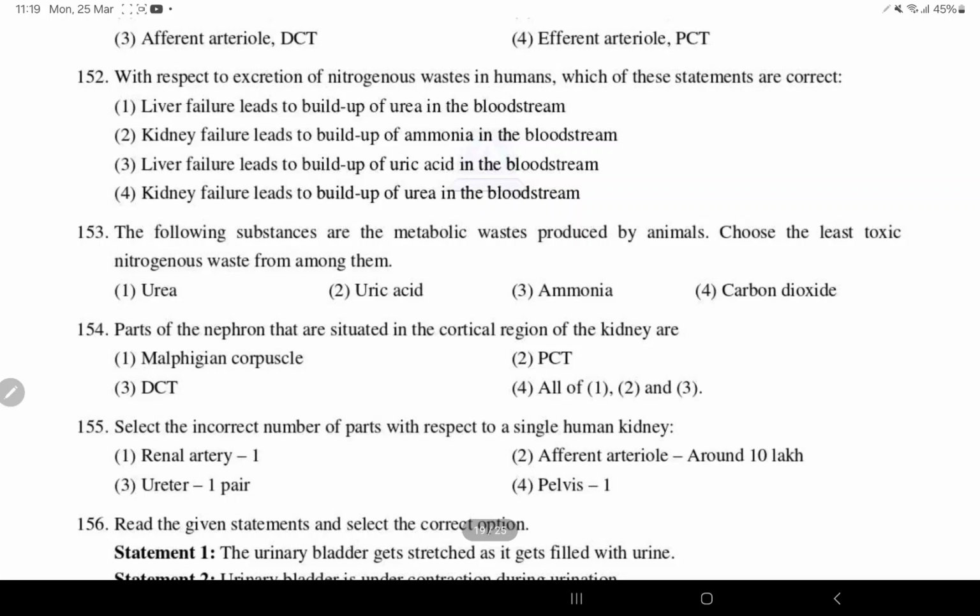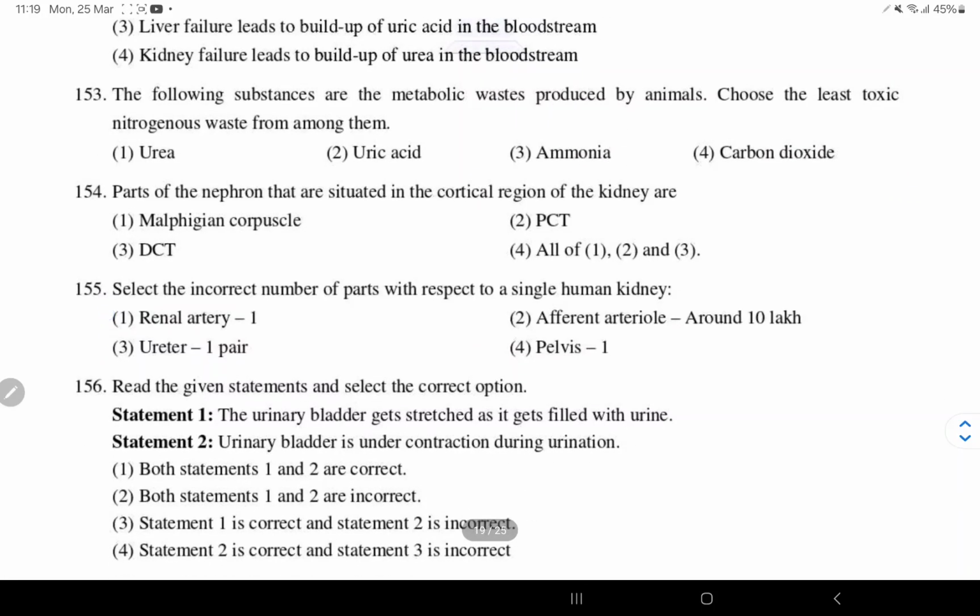Kidney failure leads to buildup of ammonia in the blood. No, liver failure will lead to buildup of ammonia. Liver failure leads to buildup of uric acid in the blood. And kidney failure leads to, option 4 is correct. Kidney failure will build up the urea because urea will not be excreted out of the body.